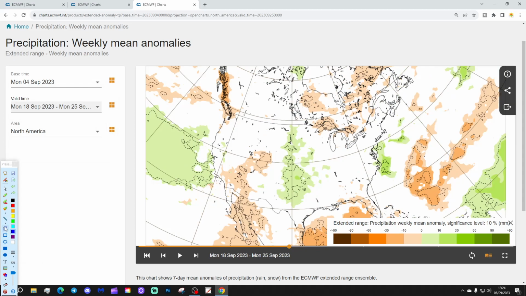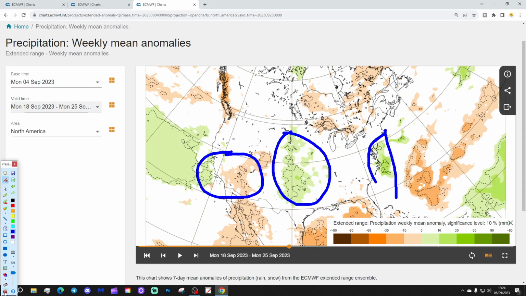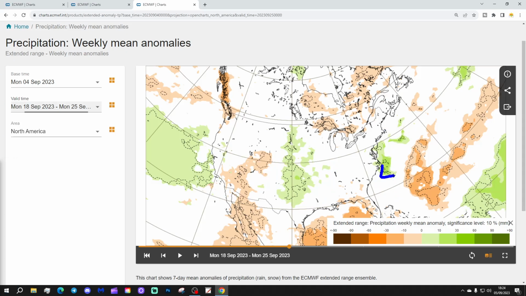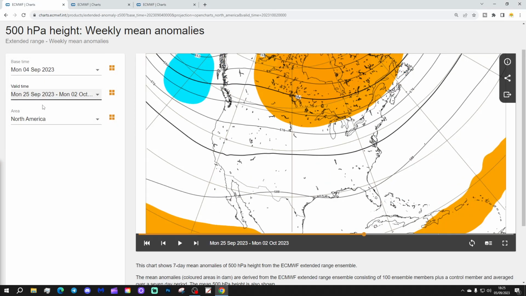Precipitation again looks like that, so we've got some wet weather again just to the east of the Rockies towards the central parts of America. Drier than average down here in the southwest, and possibly a bit on the wet side towards the east coast. Could that be some sort of tropical system running up the eastern seaboard? Again, that could be something to watch as we go through the second half of September. It's a long way off though for the season to be picking up on that kind of development, I have to say, so probably not.